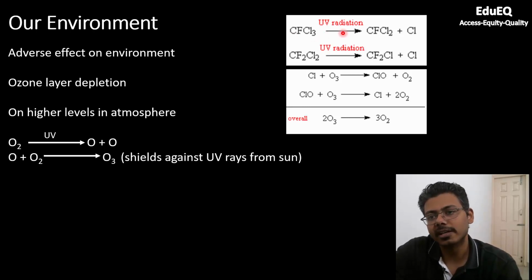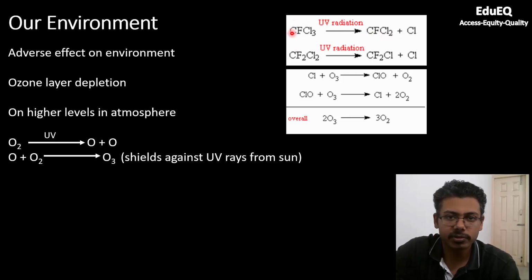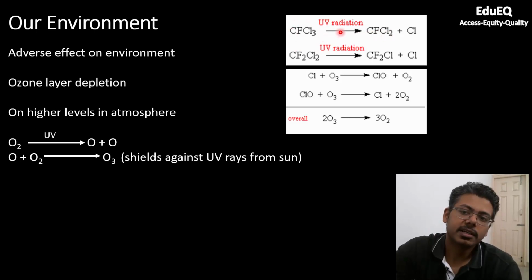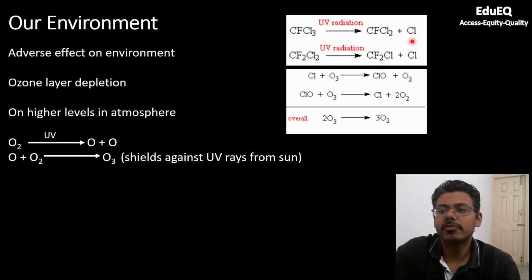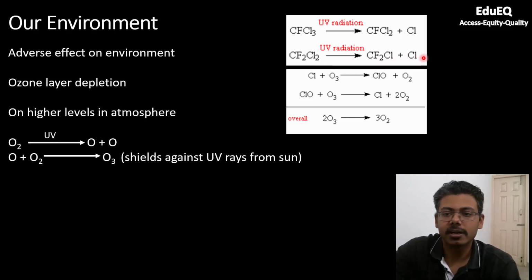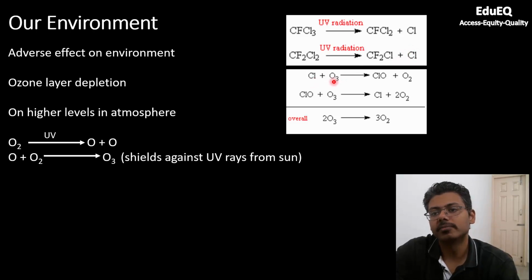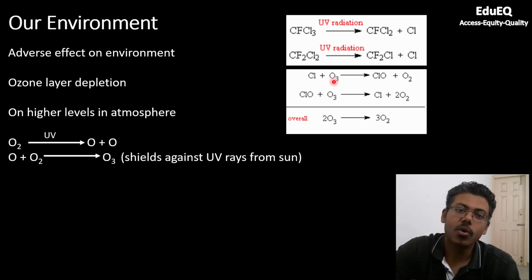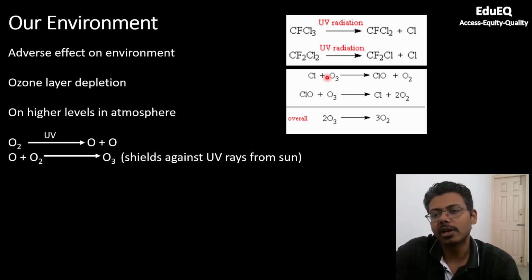In the presence of UV radiation, it forms CFCl2 and a free chlorine atom, because this is present in our atmosphere. Similarly, CF2Cl2, which is another chlorofluorocarbon, in the presence of UV forms CF2Cl and releases another chlorine atom. Now, this chlorine atom is responsible for ozone layer depletion or the hole in the ozone layer. So this chlorine will react with ozone and it will form oxygen.